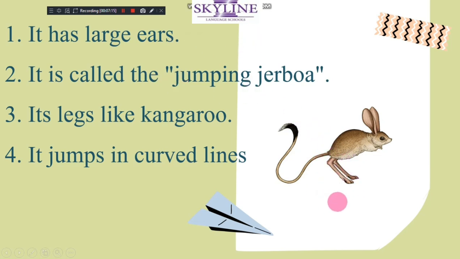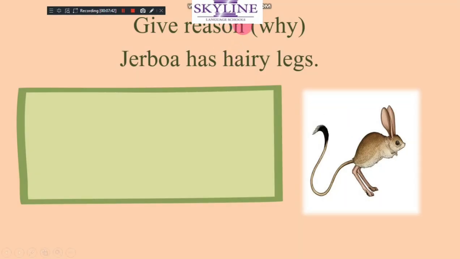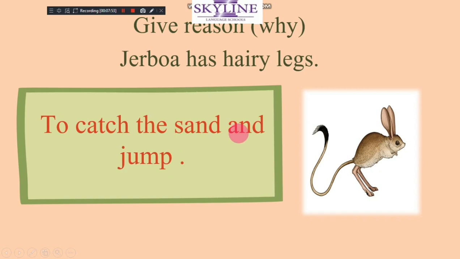Why? Because its legs are like a kangaroo's and it can jump in curved lines. The jerboa can jump in zigzag, like this and this and this. It does not jump in a straight line, so it jumps in curved lines. It has legs like a kangaroo, and it has a large tail and large ears. Okay, the jerboa has hairy legs. Inside the legs there is hair. The jerboa lives in the desert, so it can catch the sand and jump.